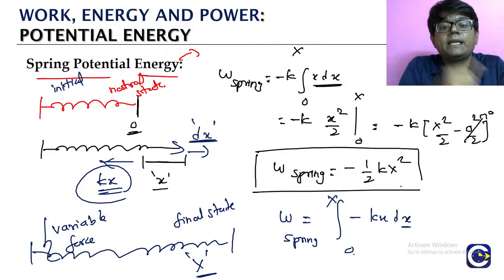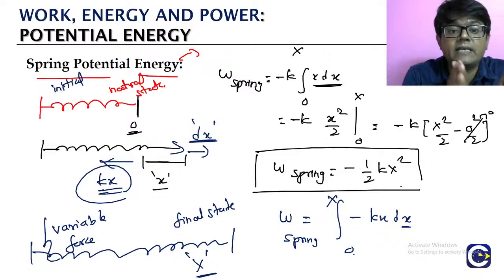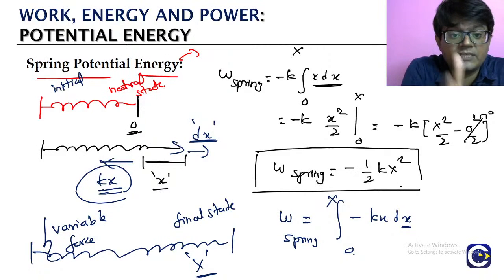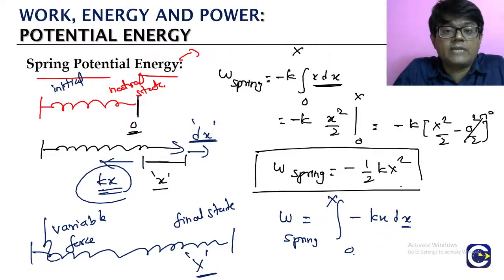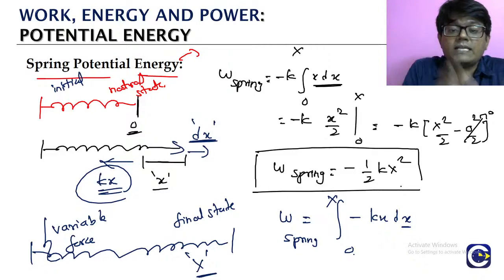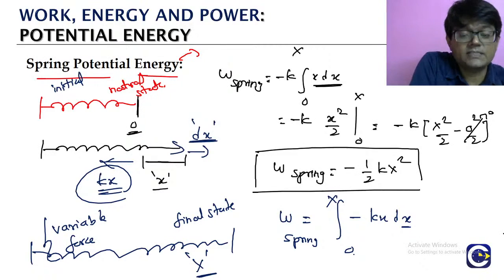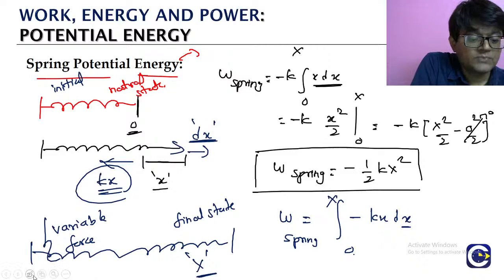So when you are elongating the spring by a value x from the natural state. From the natural state means the original length of the spring. If you just leave it like that, that is what we call the natural state. From there we are elongating the spring by a value capital X. Then what is the work done by the spring in doing this? It will be minus half kx square. Okay, so this value we can just remember.